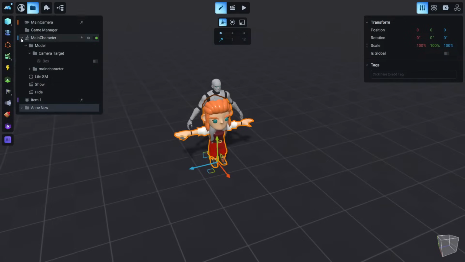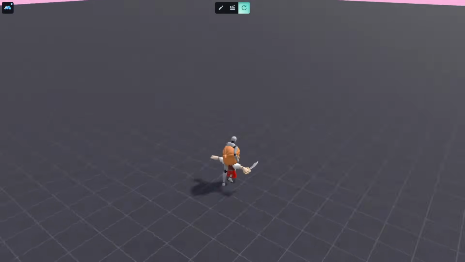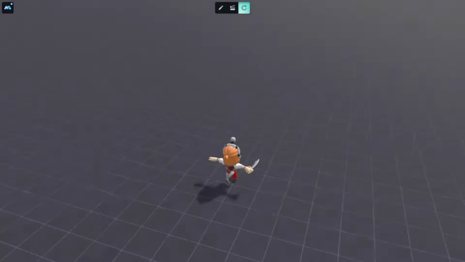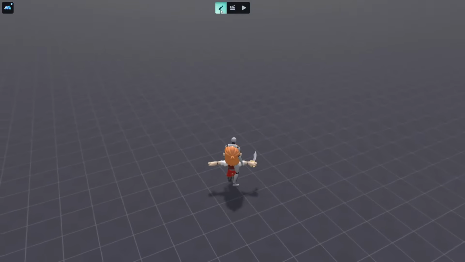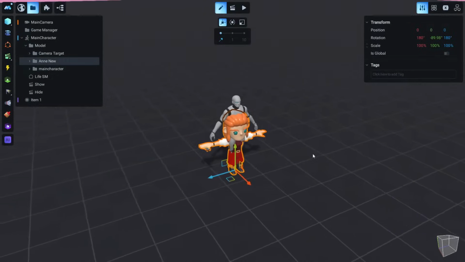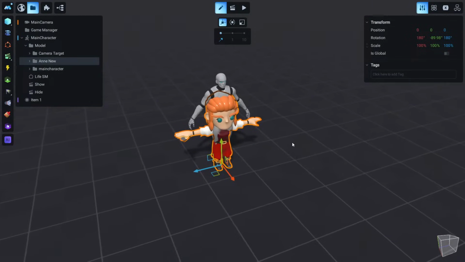So how can we convert this into a playable character? The first step in order to make this a playable character is to take Annie and import it inside this model folder. Okay, this model folder is the folder that hosts our model. So let's drag it in here and place it here. And now if we try to play the game, we will see that now our new character is falling everywhere, but it lacks animations. And we are going to fix this right now.